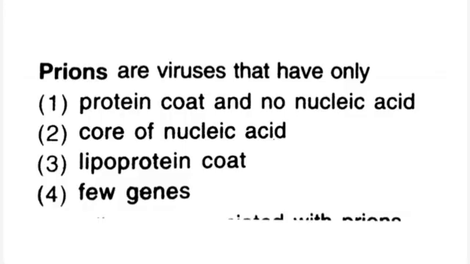Prions are viruses that have only 1. protein coat and no nucleic acid, 2. core of nucleic acid, 3. lipoprotein coat, 4. few genes. Right answer is 1, protein coat and no nucleic acid.